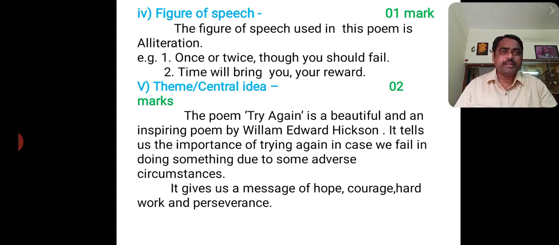And next, fifth point, theme or central idea. What is the central idea? It is for 2 marks. And in central idea, you have to write at least 2 to 3 sentences. The poem Try Again is a beautiful and an inspiring poem by William Edward Hickson. It tells us the importance of trying again in case we fail in doing something due to some adverse circumstances. It gives us a message of hope, courage, hard work, and perseverance. This is the theme or central idea of the poem. Read all these points again and again, then you will know how to write appreciation of this poem.